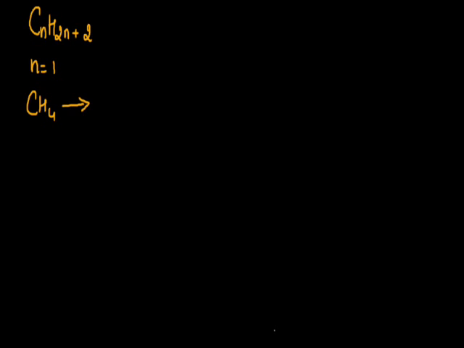Now we will be talking about the properties of this compound. So let's start with the name of this compound. Since here the number of carbon atoms is 1, the word root name for this compound will be meth. And since the general formula is of alkane, the primary suffix for this compound is ane. Resultantly, the chemical name of this compound is methane. This methane is also commonly known as marsh gas.